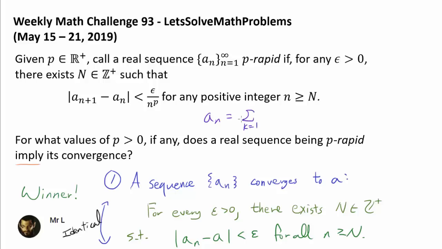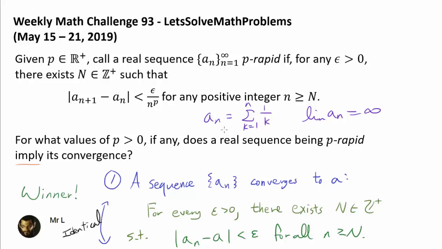So let's say a_n is the sum from k equals 1 to n of 1 over k. It is well known that the limit of a_n is infinite, so the harmonic series diverges. Yet the difference between a_{n+1} and a_n is going to get smaller and smaller. So after seeing this, you may say, maybe a p-rapid sequence does not have to converge.